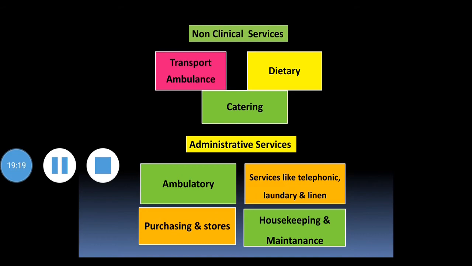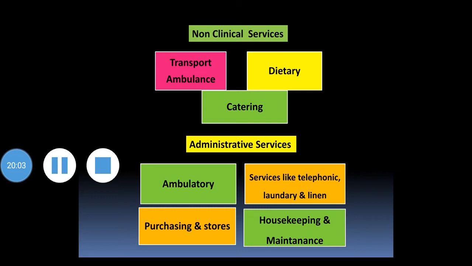Then services like telephonic, laundry and linen. Additionally, we can call this physical plant services. A hospital can render its services by having certain physical facilities, making the hospital a physical plant. Accordingly, this is related with certain services like telephonic services, electricity services, laundry services, linen services. Additionally, plumbing and waste disposal, steam and hot water, fire detection, electrical systems, painting, decorating, all these services come under physical plant, and this mainly includes telephonic services, laundry and linen.